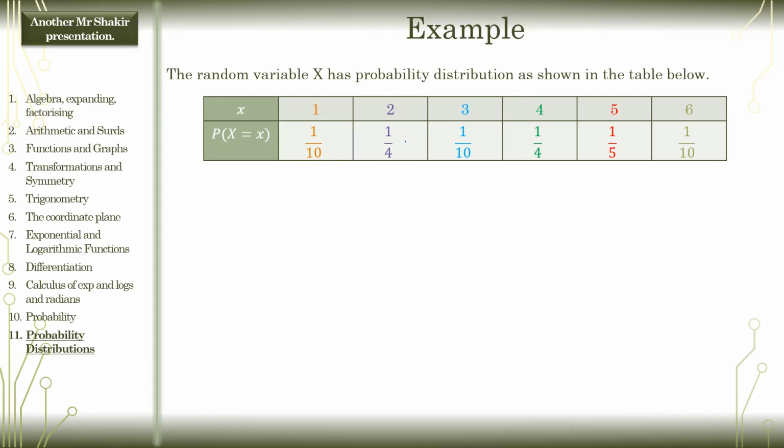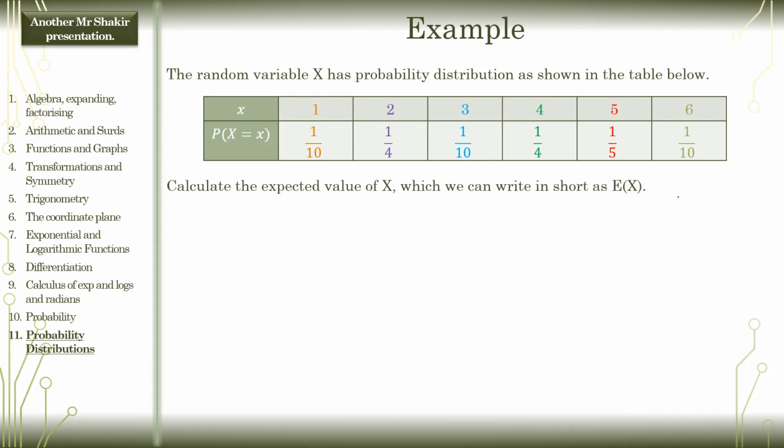To be more mathematically accurate, the random variable x can take the value 3, and the probability that it does so is 1 out of 10. The random variable x can take the value 4, the probability that it does so is 1 out of 4, and so on. How do you find the expected value of x?